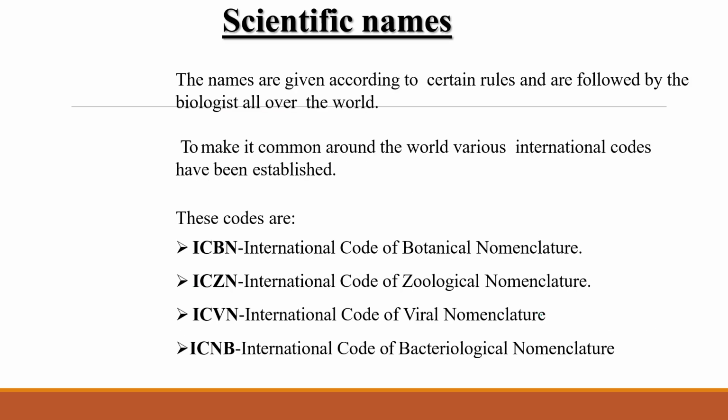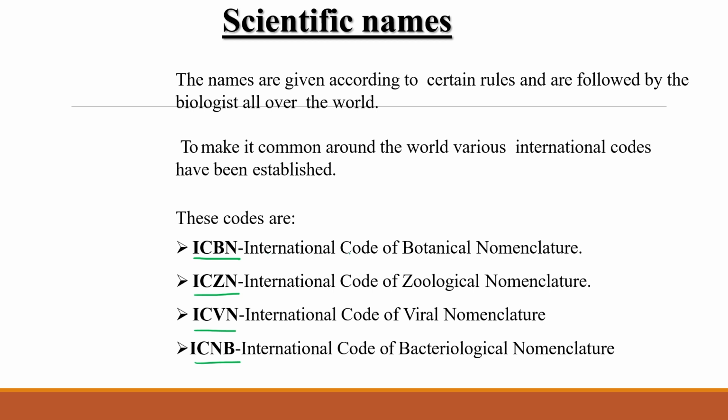Now, scientific names are given according to certain rules and followed by all the biologists of any type present in this world and in any community, right? So to make it common around the world, various international codes have been established, like ICBN, ICZN, ICVN, ICNB.